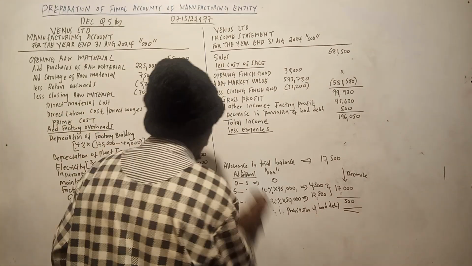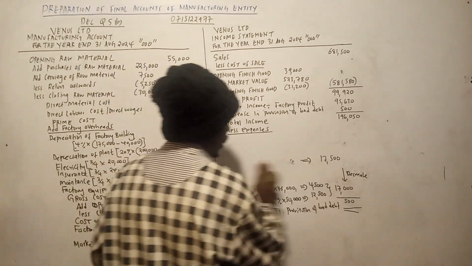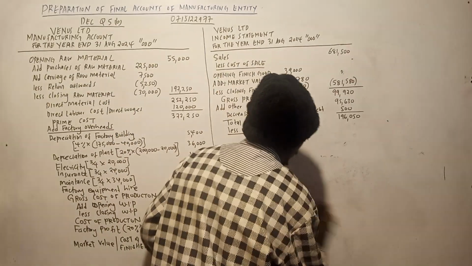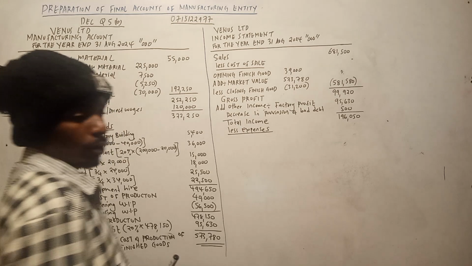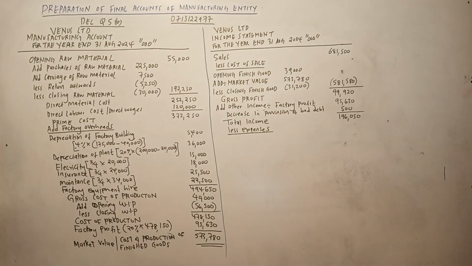So here we have finished. The allowance for bad debt is done now. But remember, we shall reduce the same amount also in our receivables balances. So the receivable balance must be adjusted also with the allowance for the period.